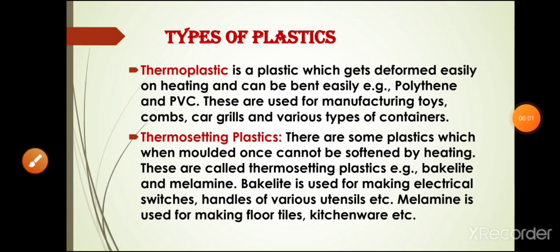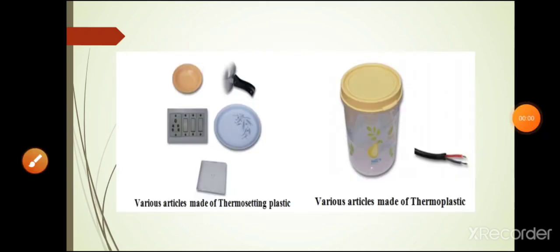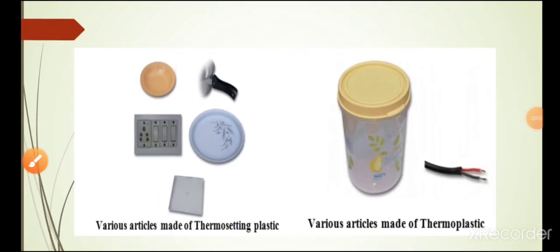Then students, you have seen at your home the electrical switches and handles of various utensils. These are made up of bakelite, and bakelite is one example of thermosetting plastic. One more is melamine. It is used for making floor tiles and kitchenware, etc. Also, you can see here, these are examples of thermosetting plastic, like the switchboard. You can see here the plates, some plates are also there which cannot be remolded by heating. Now, this one is the thermoplastic which can be remolded on heating, or we can reuse it by giving desired new shapes.